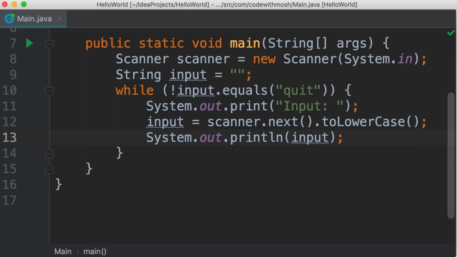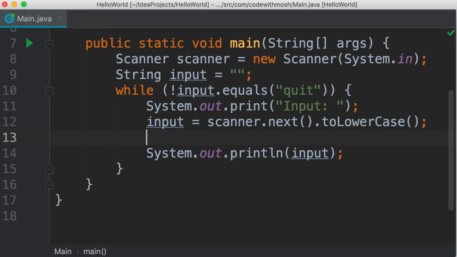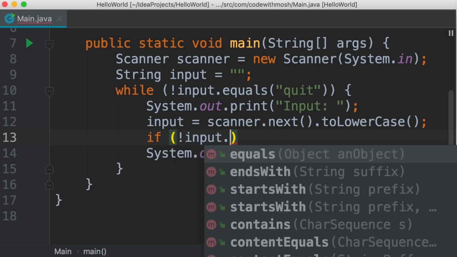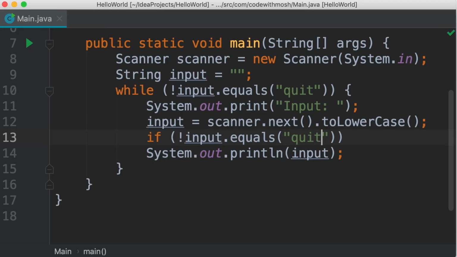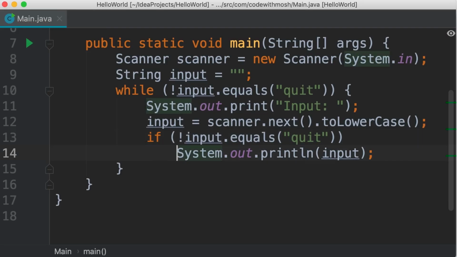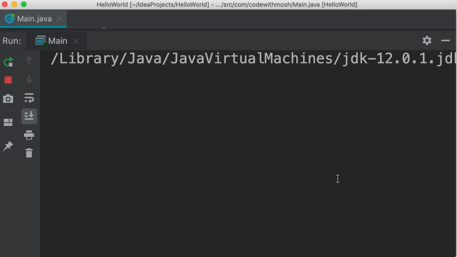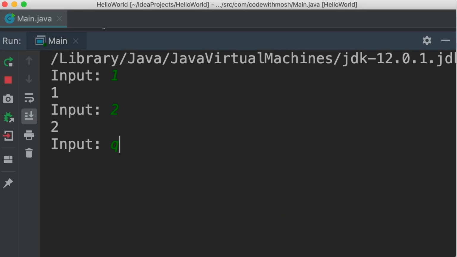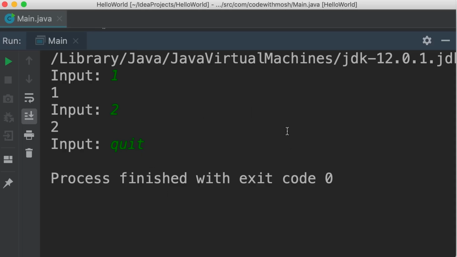Back to our code. One way to solve this problem is to check the input before printing it. So here we can type an if statement. If the input does not equal quit, then we'll print it. So not equal, input.equals("quit"). If this condition is true, then we're going to print the input. Let's take a look. So 1, 2, quit. Beautiful. We solved the problem.